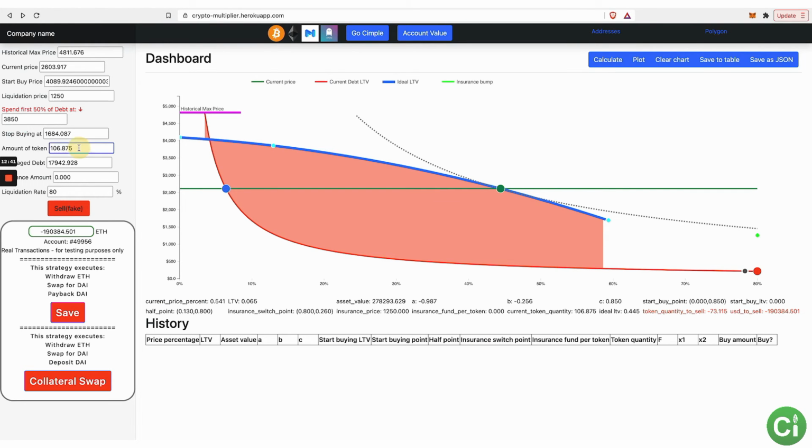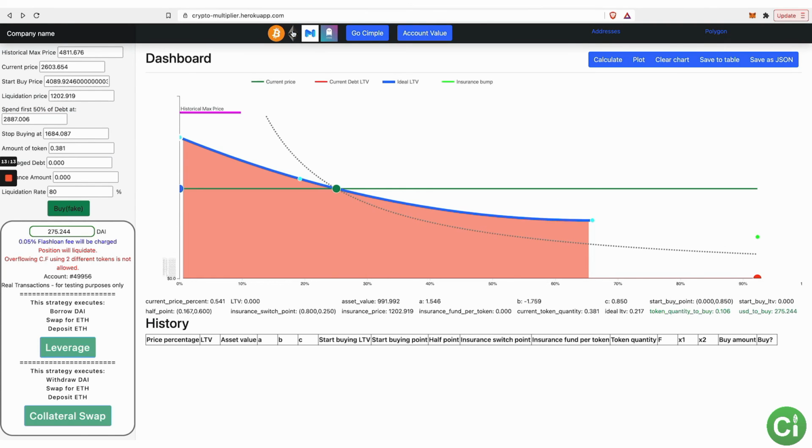Amount of tokens is based on how many tokens you actually have. I did a fake buy earlier, right, in order to change these numbers. But the way that works is you make sure you're connected to Matic, which is Polygon. Then you click on addresses and you select the address that you want to bring in, and then it will bring in the actual amount of tokens and the actual amount of debt for the account and pull that in for the calculations. So start over, click that, it brings in the pricing data, okay? And let's go with 100 there.